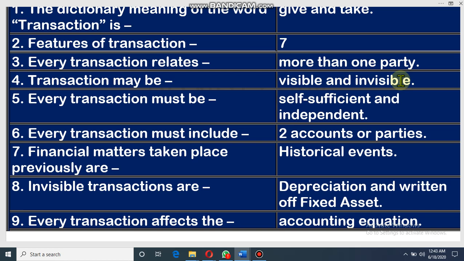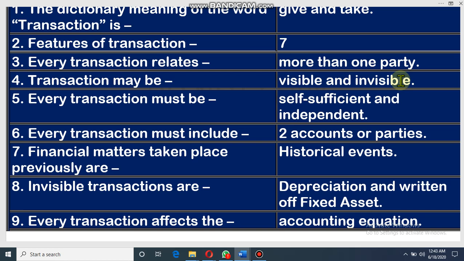But if you have a car, you buy it for taka 10 lakh, but at the end of the year the value of this car is taka 8 lakh. What about the 2 lakh? The car is the same, it is running, it is in good condition, but why does the value decrease? Because of your using it, the value is decreasing, but we cannot see it. That means this is a transaction, but it is an invisible transaction. That means, dear student, some transactions are visible and some are invisible. So if an invisible event changes the financial condition of an organization, that also is a transaction.